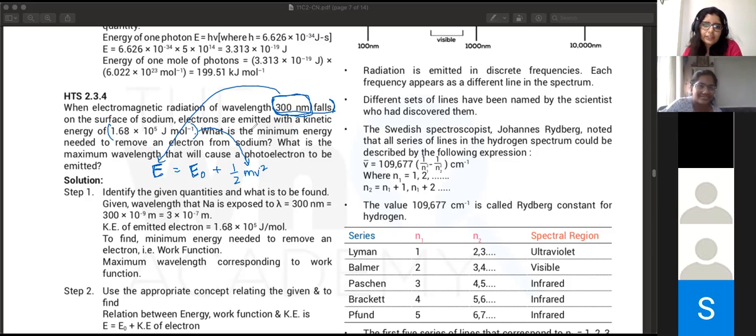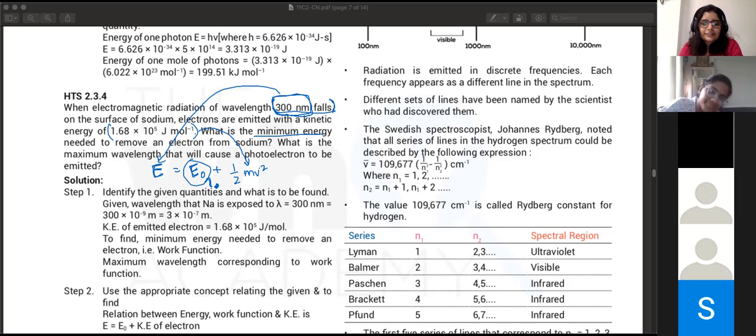E naught, okay. So minimum energy means you need E naught. Now the next statement says, what is the maximum wavelength that will cause a photoelectron to be emitted? So the wavelength of E naught. Exactly, that's correct.